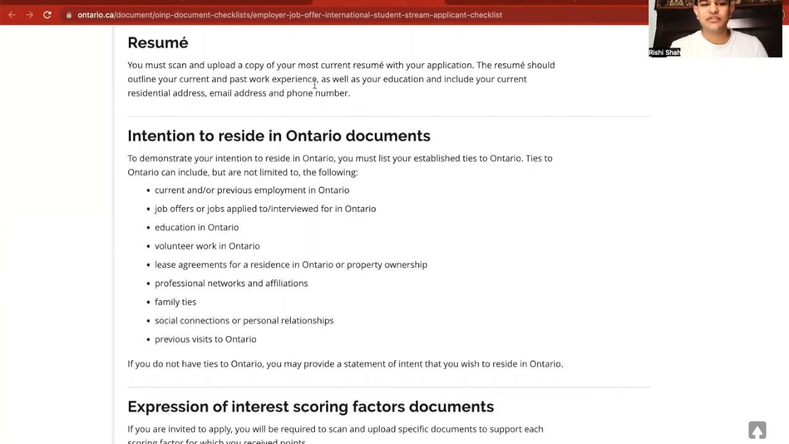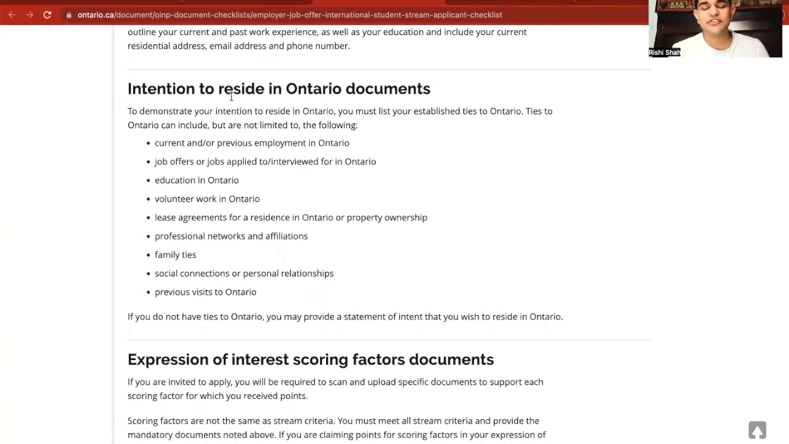It'll tell you what's required, such as your current and past work experience, your level of education, your current residence, email address, phone number, basically a summary of you. And then your intention to reside in Ontario documents. Why do you want to live in this province that you apply to?